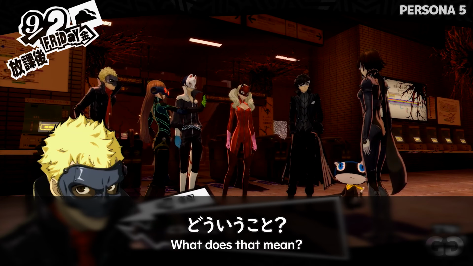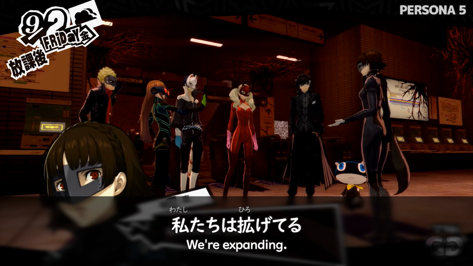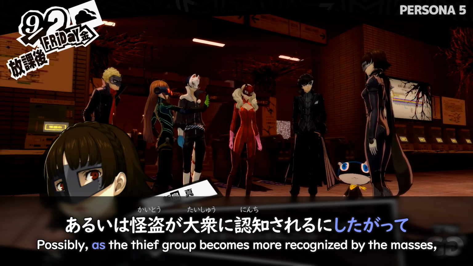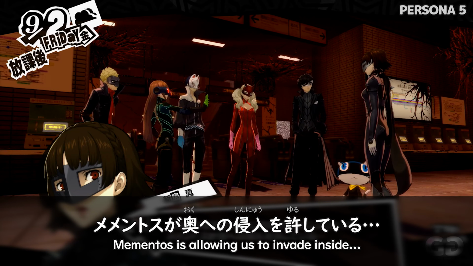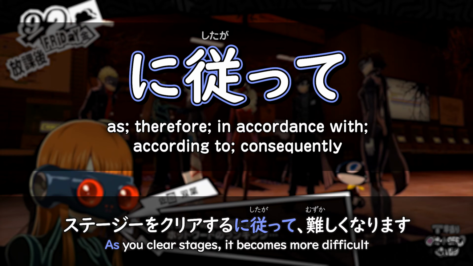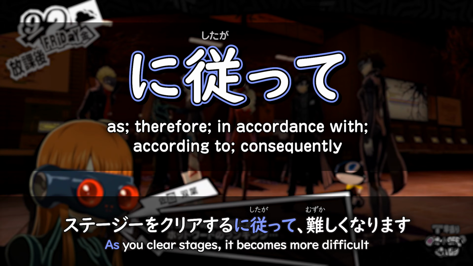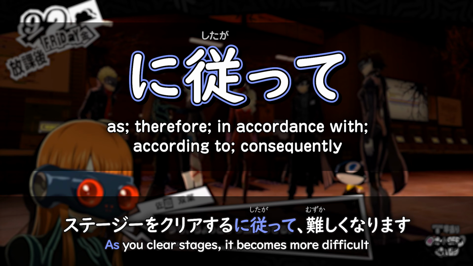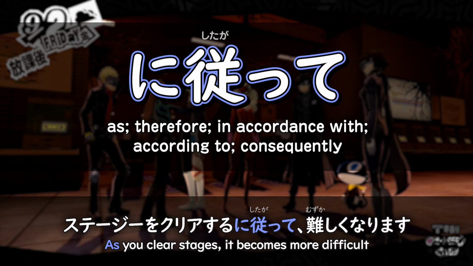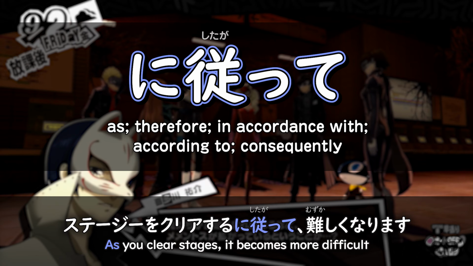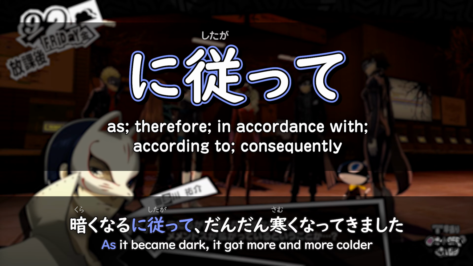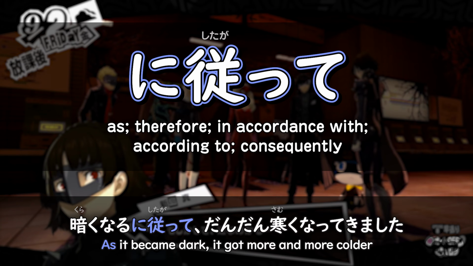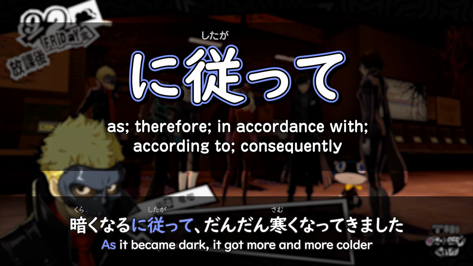どういうこと? 私たちが広げてる。あるいは怪盗が大衆に認知されるに従ってメメントスが奥への侵入を許している。Like for example playing a video game. As you complete the stages, ステージをクリアするに従って it becomes more difficult. 難しくなります。Or as it got darker, it got colder and colder. 暗くなるに従ってだんだん寒くなってきました。Here, this use of に従って